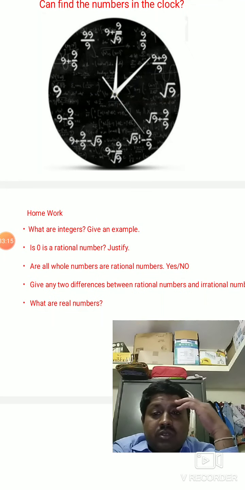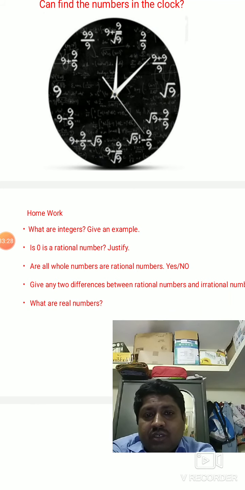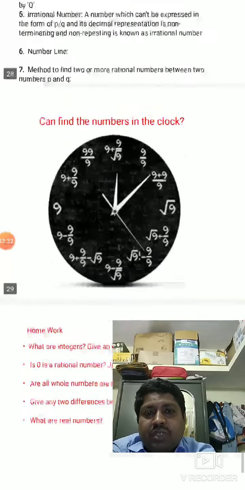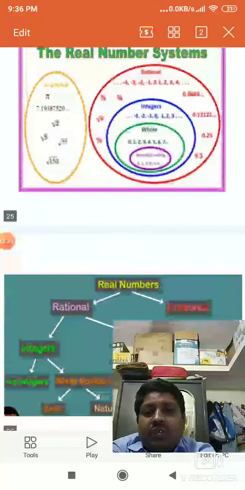So this is what you have to do for homework. This is the first class, that's why we are not troubling you. You can make mathematics easy. Don't worry, you will just enjoy the mathematics, you will not feel bored. Okay, any doubt children?